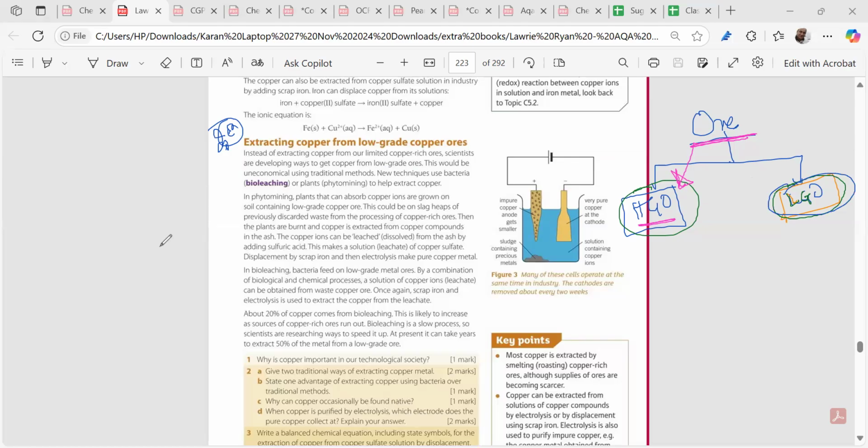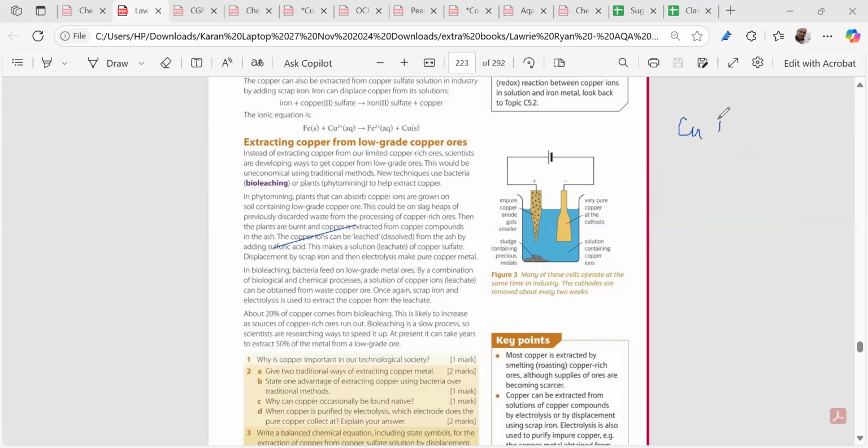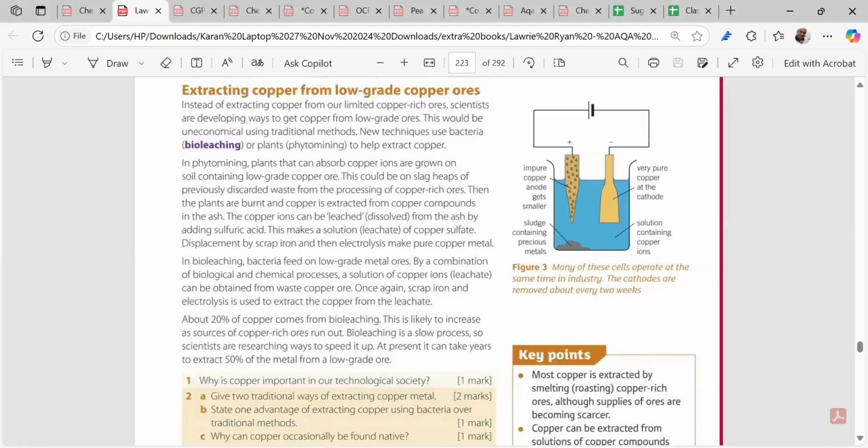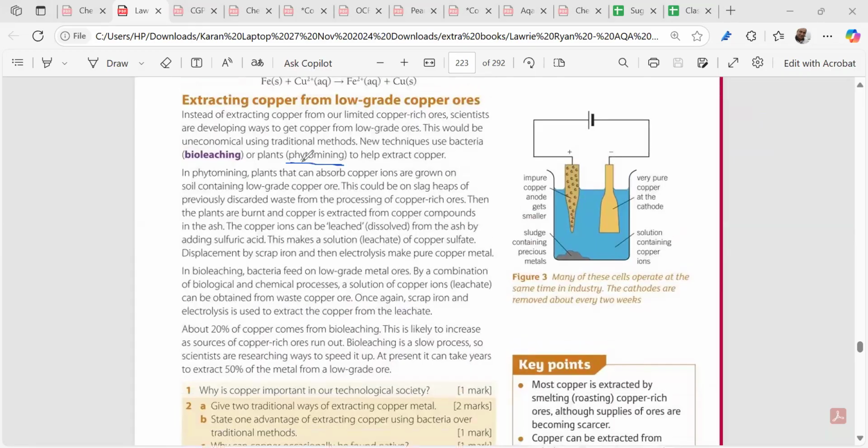Now, in your GCSE, we have a case study of copper metal extraction from low grade ores, right? We don't have others. We don't have iron and all. It's a case study by which we are trying to find out how to use the low grade ores of copper and get the metal. Now remember one thing, guys, over here. The two processes which we use are phytomining, underline this part, and bioleaching, right? These two processes are used to extract the copper from the low grade ores.